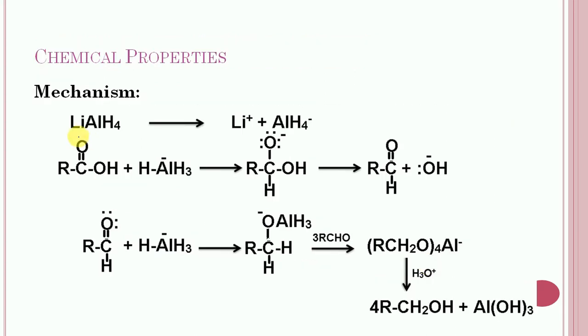Let us consider the mechanism of reduction of carboxylic acid, which is similar to the reduction of aldehyde and ketone. In the first step, lithium aluminium hydride ionizes to give lithium ion and aluminium hydride ion, so it acts as a source of the hydride. Now in the next step, this hydride is added to the carbon, and this pi bond shifts toward oxygen. So this intermediate will get formed.